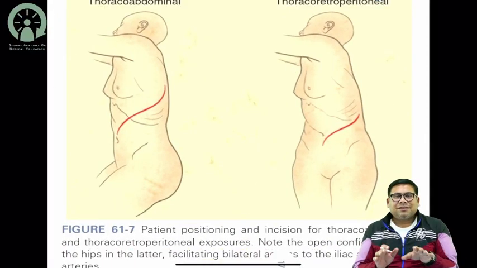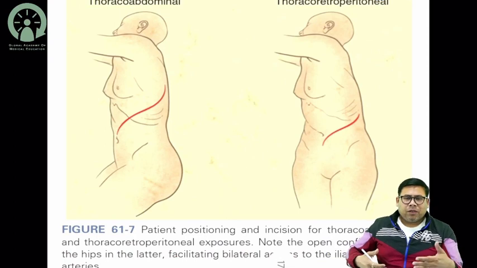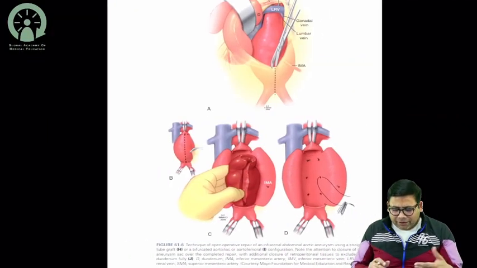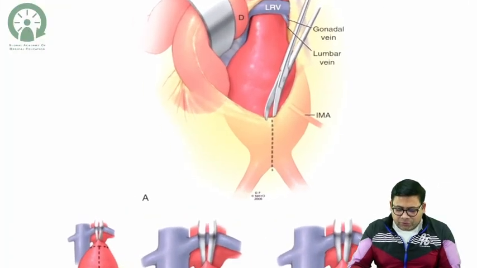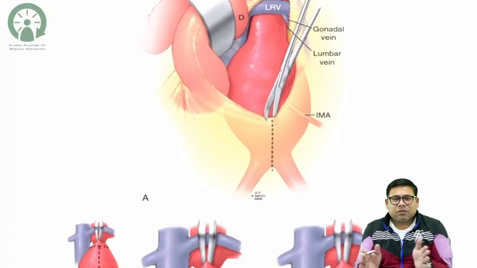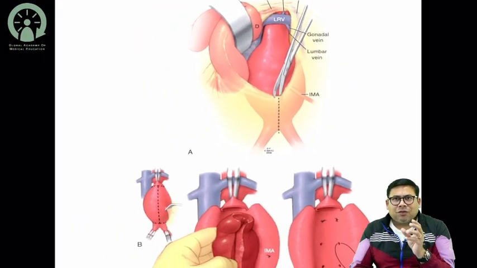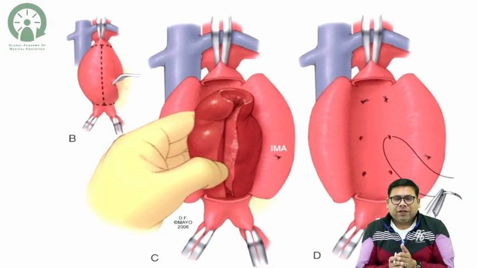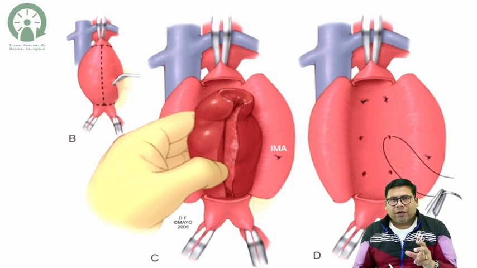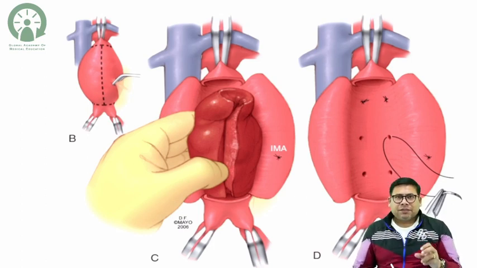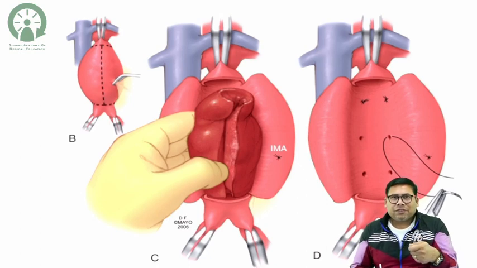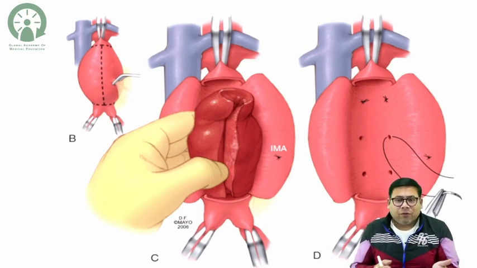So the classical incision that we make is a thoraco-abdominal. We have this classical incision, and then the next task is you need to just expose the aorta, cut open the adventitia. Now when you are cutting it open, there are a lot of lumbar vessels which are giving collaterals out of the aorta. So you need to close these vessels also, otherwise there will be a backflow via collaterals.